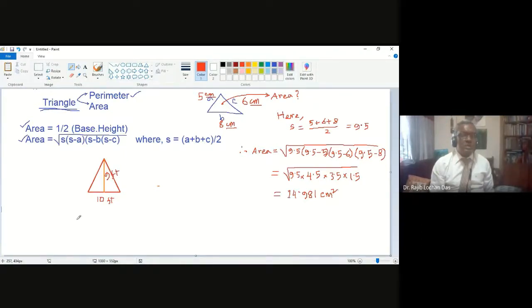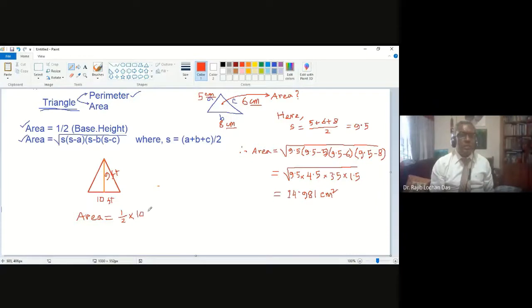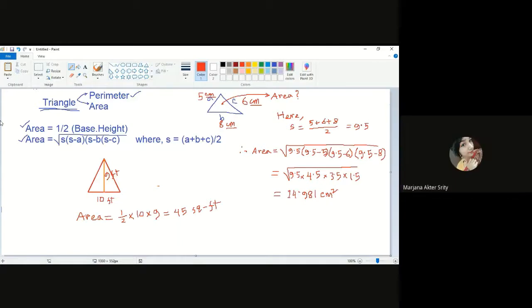In this case, you apply the first formula of area because you know the base and height. So you will write area will be half into 10 into 9. So that will be again square foot. So 5, 9, so 45 square foot. So that will be the answer. Is this okay? Do you understand this? Yes, sir.